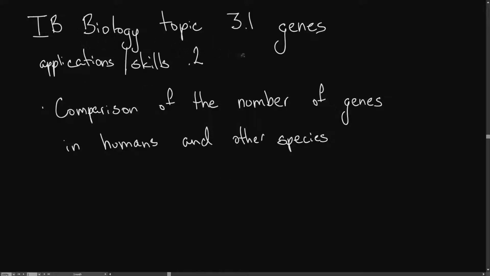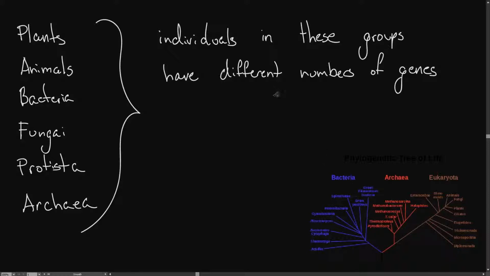IB Biology Topic 3.1 Genes, Applications and Skills Point 2: Comparison of the number of genes in humans and other species. This video won't be an explanation of why certain kinds of life have more or fewer chromosomes or genes, but rather a comparison, for you to see what kinds of life have more genes than other kinds.